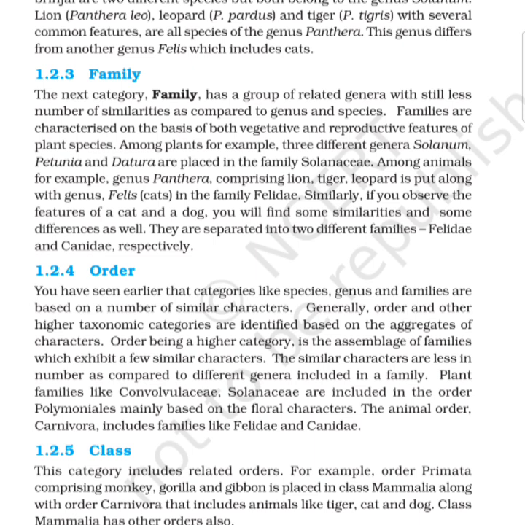Among plants, for example, three different genera Solanum, Petunia, and Datura are placed in the family Solanaceae. Among animals, for example, genus Panthera comprising lion, tiger, leopard is put along with genus Felis (cats) in the family